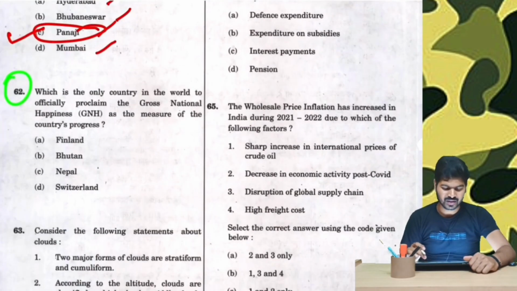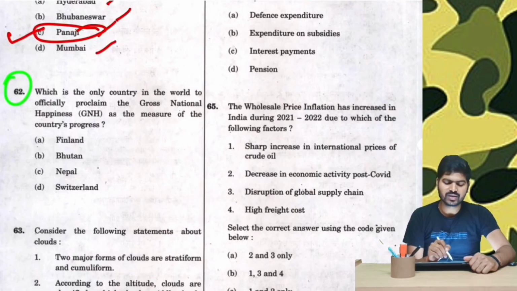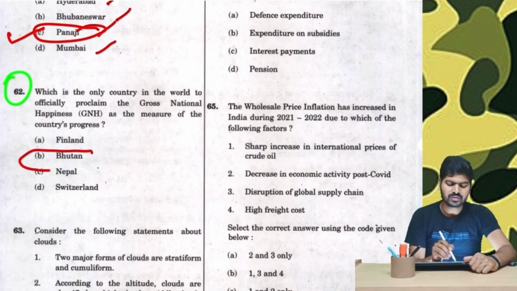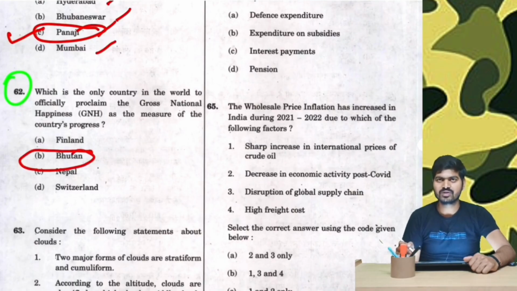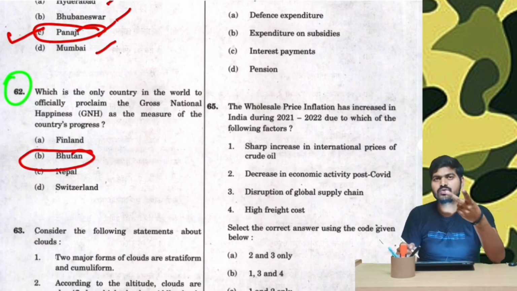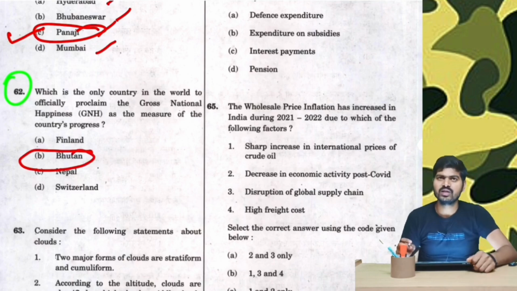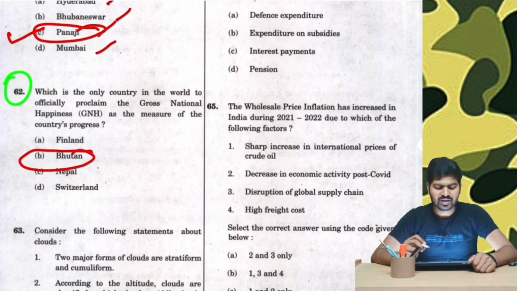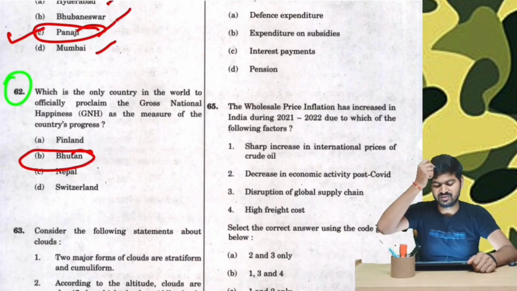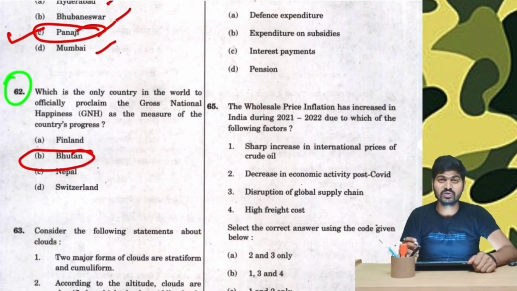Question number 62. Which is the only country in the world to officially proclaim gross national happiness as the measure of the country's progress? This was so much in news because it's Bhutan, our neighboring country, that has done it, so we must know it. Even though we see Norway, Sweden, Finland, these three countries topping all the important indices of the world, still gross national happiness was launched by Bhutan, and it's the first and, until now, the only country in the world which uses gross national happiness to measure the happiness of its citizens. So this is a good step.